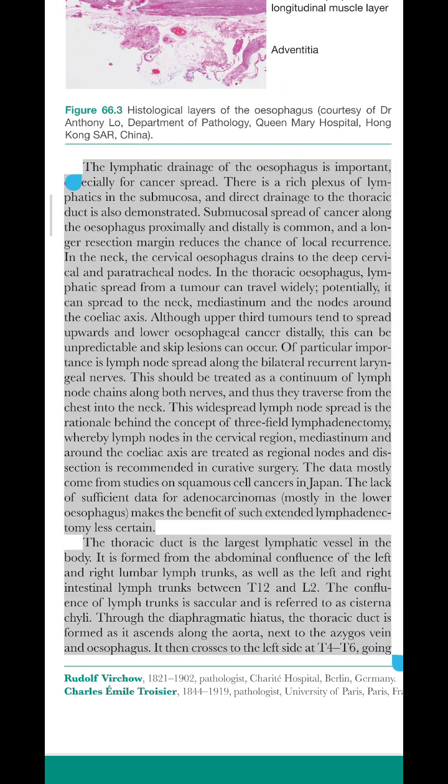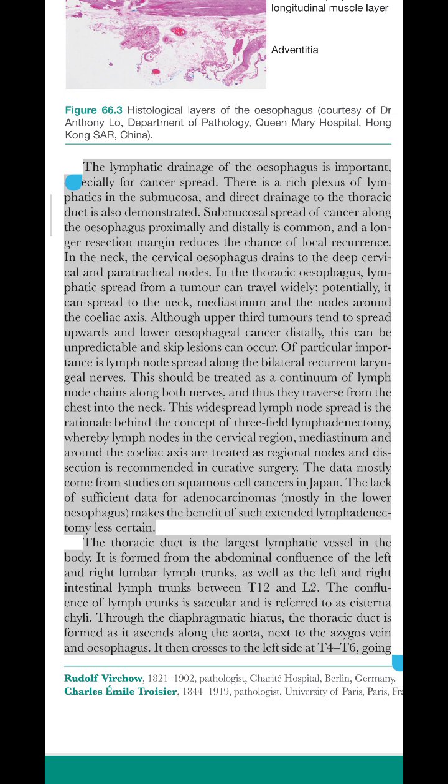The lymphatic drainage of the esophagus is important, especially for cancer spread. There is a rich plexus of lymphatics in the submucosa, and direct drainage to the thoracic duct is also demonstrated. Submucosal spread of cancer along the esophagus proximally and distally is common, and a longer resection margin reduces the chance of local recurrence. In the neck, the cervical esophagus drains to the deep cervical and paratracheal nodes.